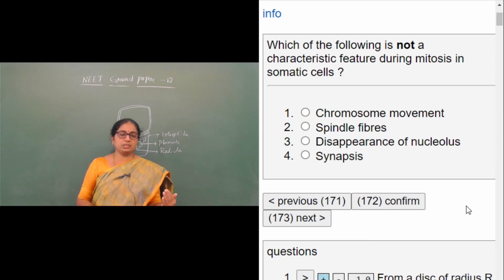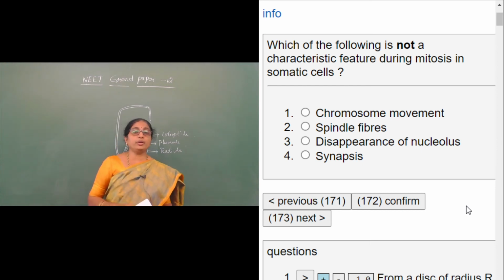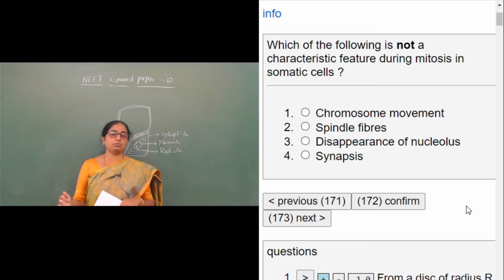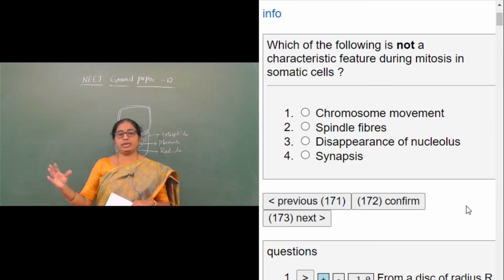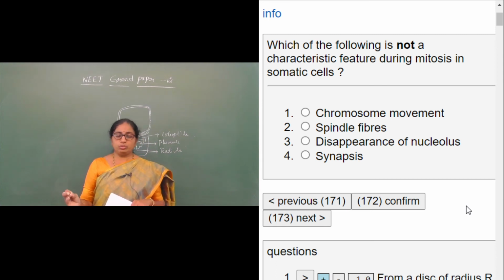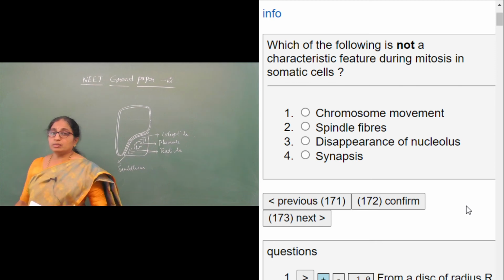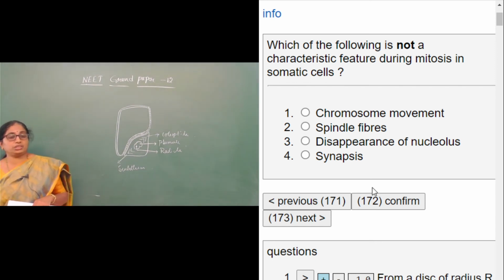Synapsis, that is pairing up of the homologous chromosomes, occurs only during meiosis because we have their paternal and maternal chromosomes, and these chromosomes have to move towards each other, which is called synapsis or pairing of chromosomes. Further they have to undergo crossing over with the non-sister chromatids of the homologous chromosomes.